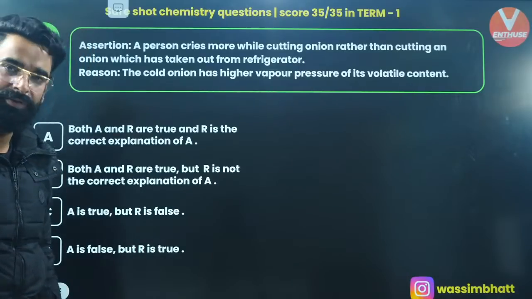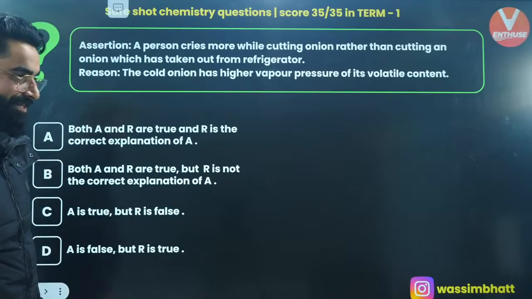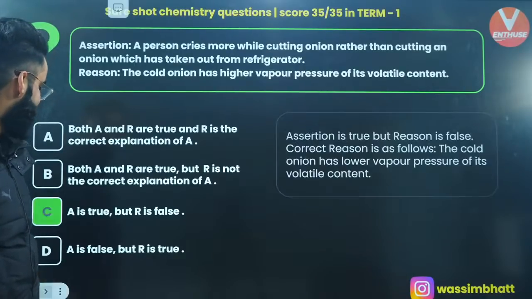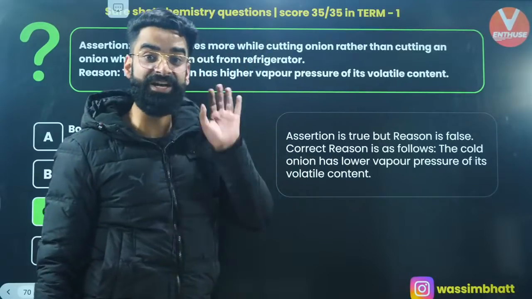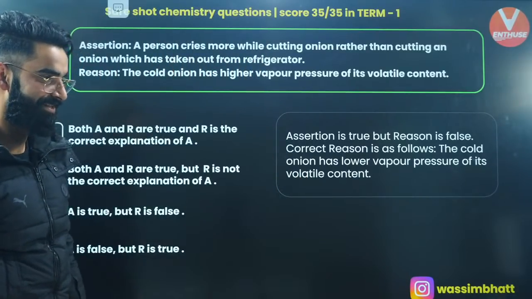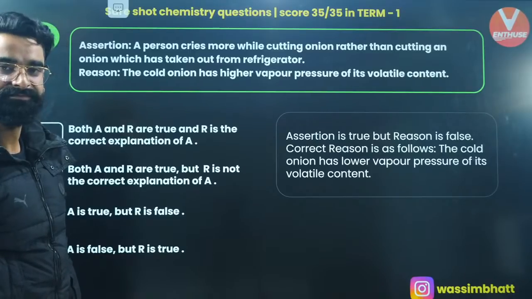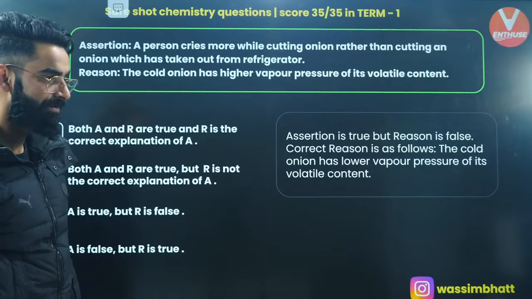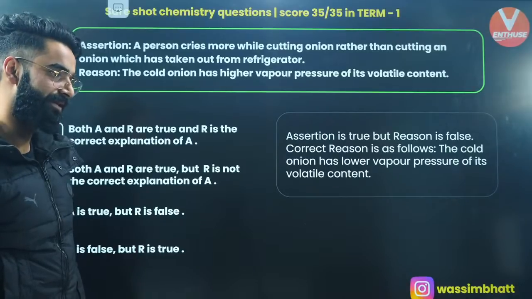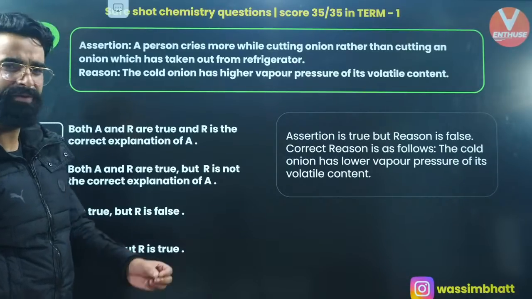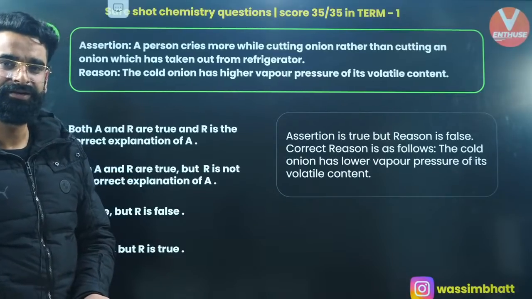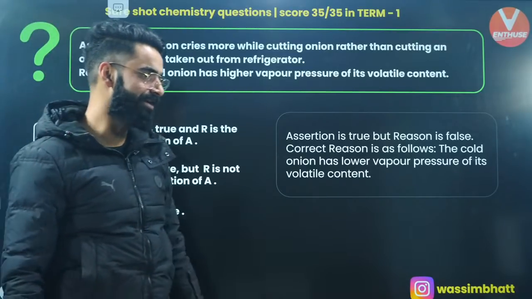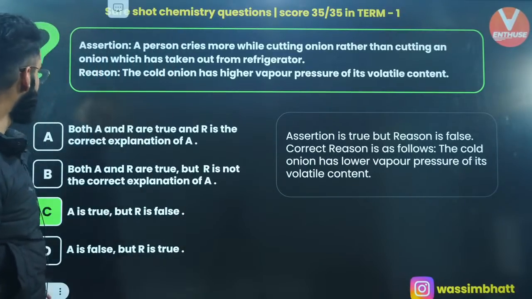Is the reason right? The reason is not right at all. The cold onion will be having lesser vapor pressure of its volatile content. Vapor pressure basically is temperature dependent. On decreasing the temperature, vapor pressure decreases, correct? So cold onion absolutely will be having lesser vapor pressure.